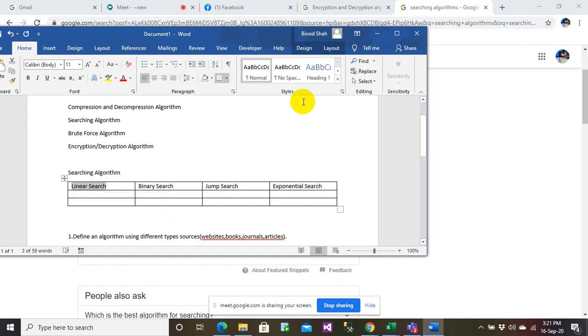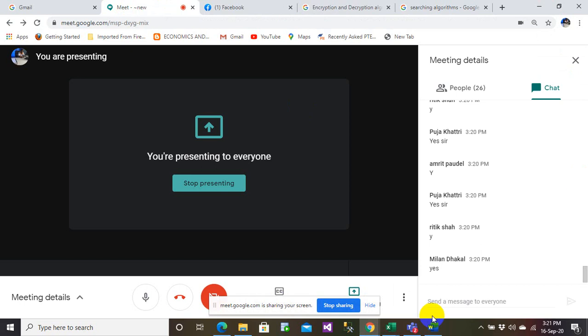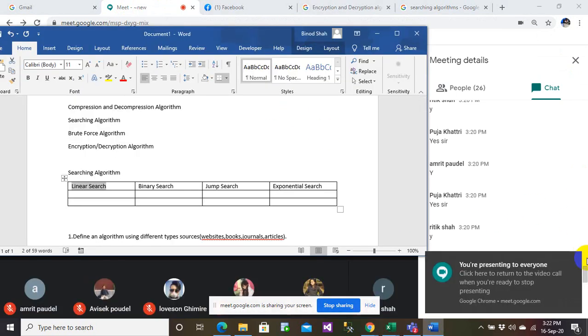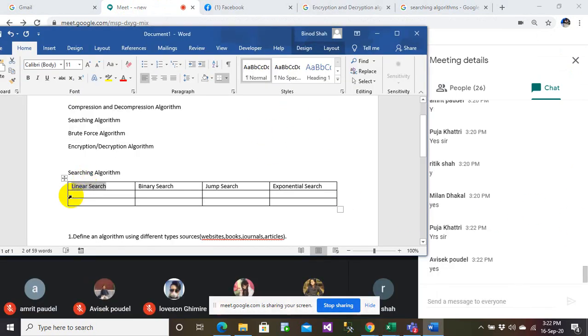Do you understand this, everyone? So can I explain what linear search is here? Can I explain where it is used?